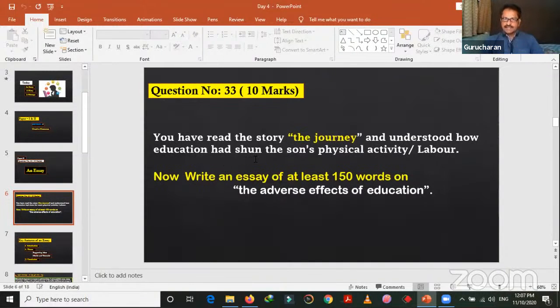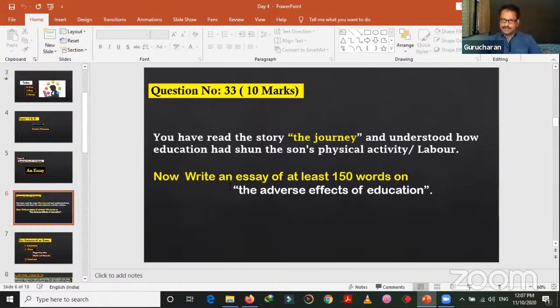Education had shunned the son's physical activity or physical labor. Now, write an essay of at least 150 words on the adverse effects of education. So if you are asked to write an essay on the adverse effects of education, adverse effects means bad effects, negative effects. Education is actually good for us. Education gives us everything, but at the same time, there are also certain adverse effects of education.